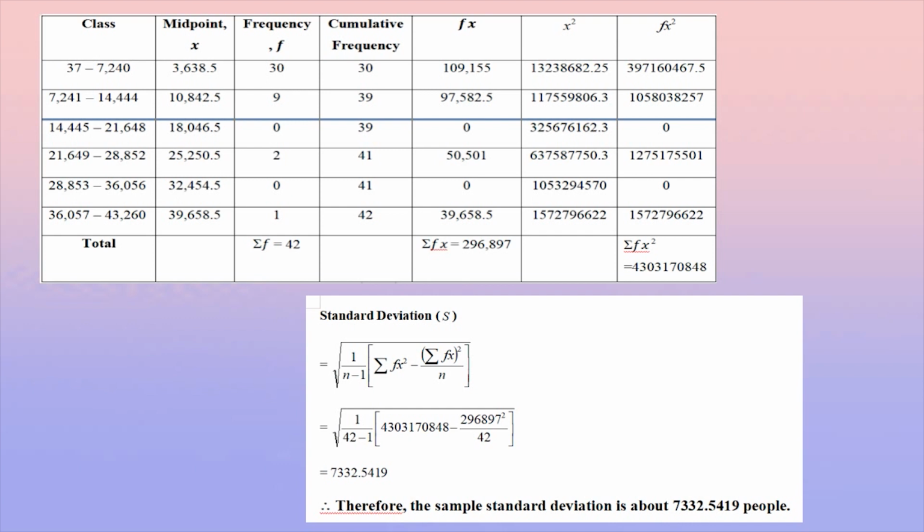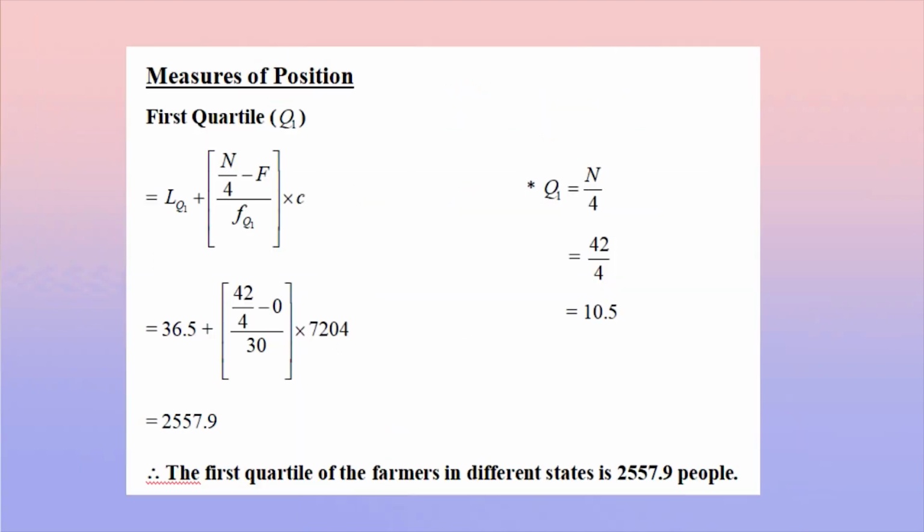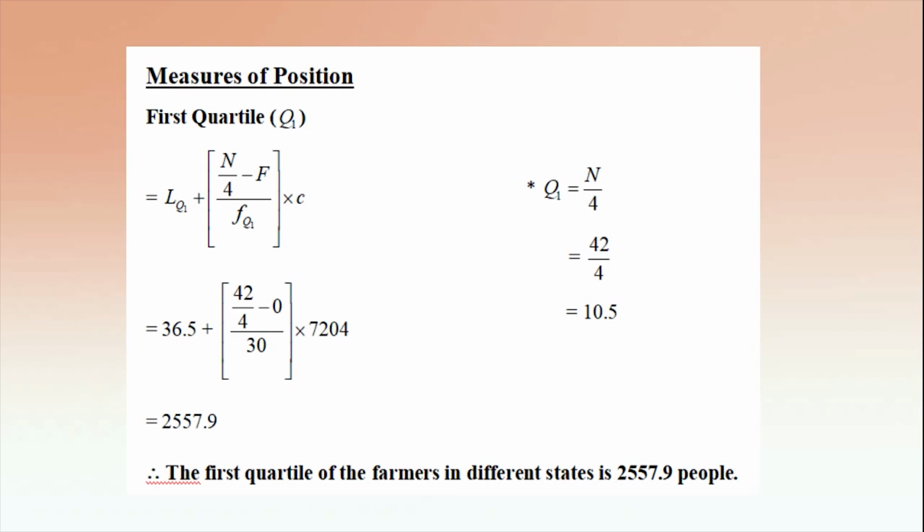The formula for standard deviation is square root of the formula of variance, and therefore the standard deviation is about 7,332.5419 people. Measures of position including first quartile and third quartile. The formula for the first quartile is lower class boundary plus n over 4 minus cumulative frequency before Q1 divided by frequency of Q1 times class width.